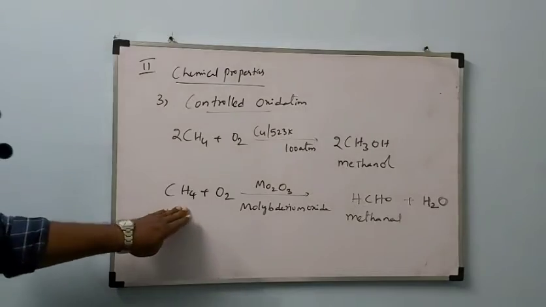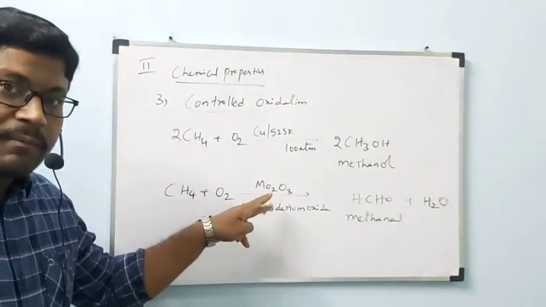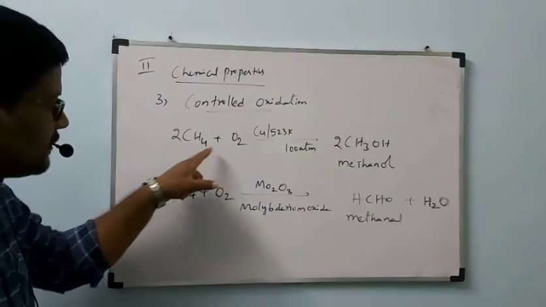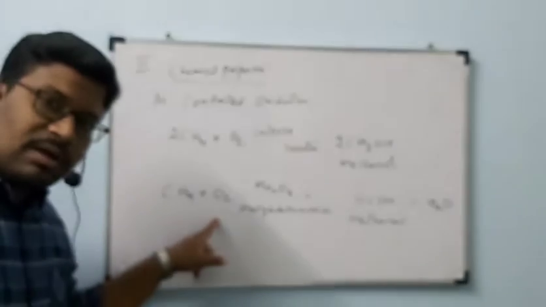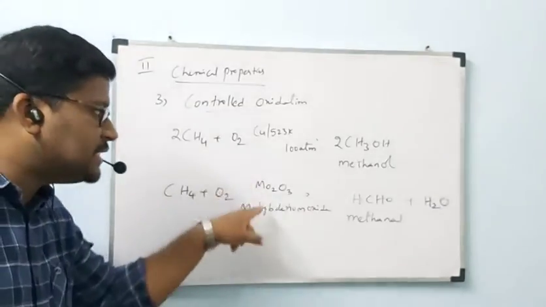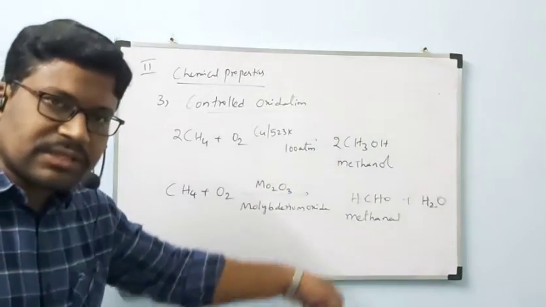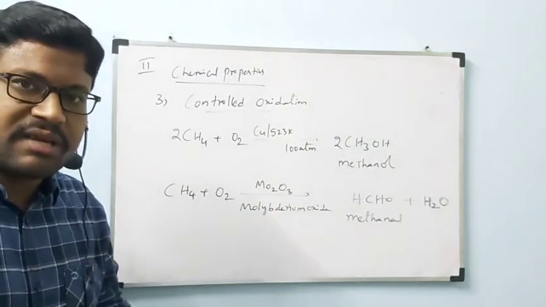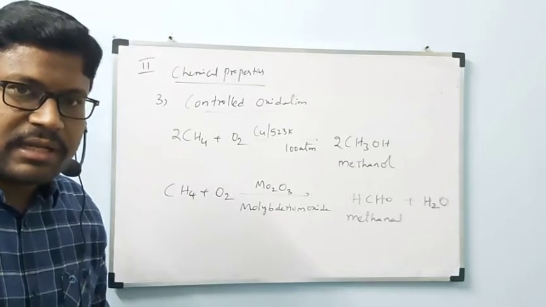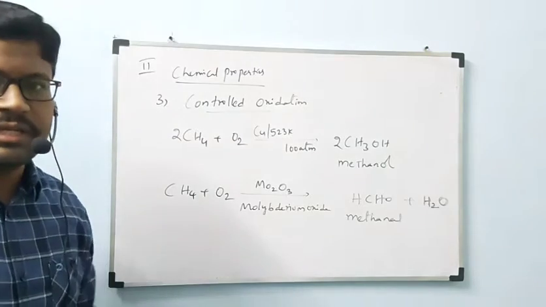Now CH4 reacts with O2 in presence of MO2O3, molybdenum oxide. See, previously also 1 mole of oxygen only we supplied. Now also we are supplying 1 mole of oxygen only, but we changed the catalyst. When the catalyst is changed, product formation is also changed. That one you will clearly understand in next year, 12th class surface chemistry chapter. Selective catalyst, like that one topic is there. In that we will study that one.